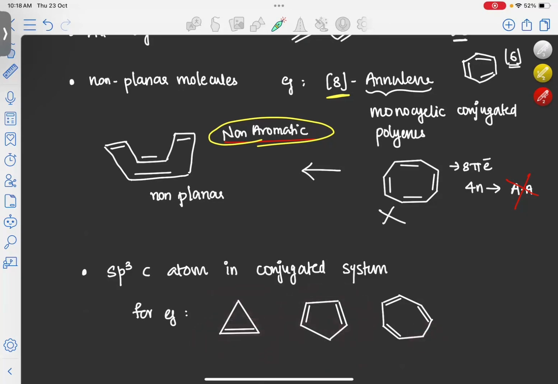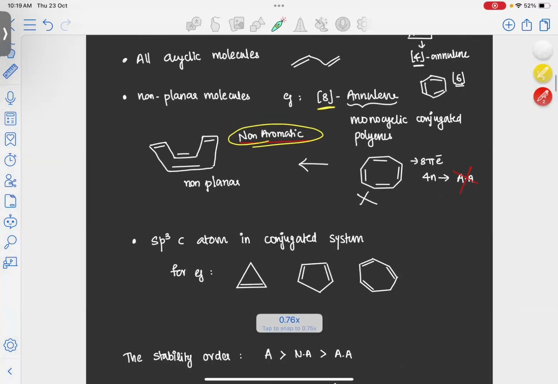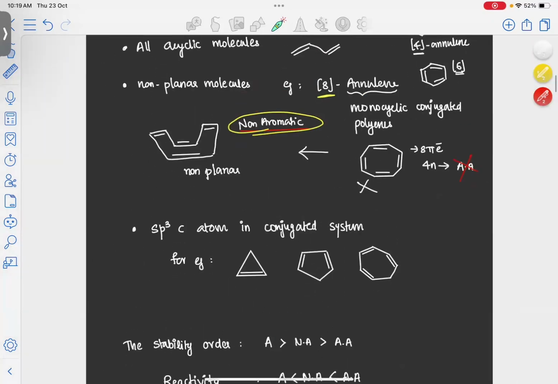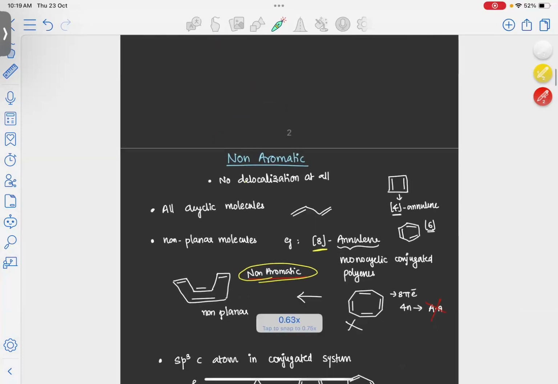Despite all the sp2 atoms present, if one sp3 atom is present in our molecule, due to that one sp3 atom, our molecule will become non-aromatic. So this is the third criterion. As of now, we have discussed anti-aromatic, non-aromatic, and aromatic systems.